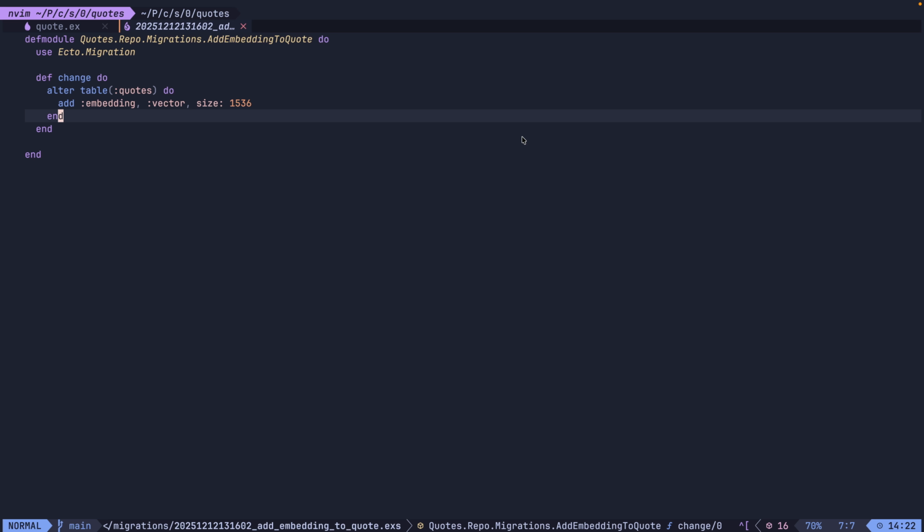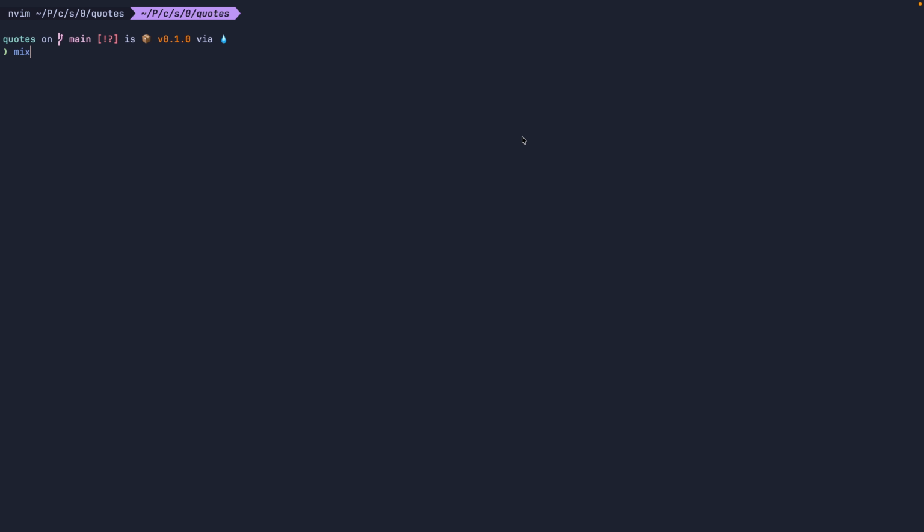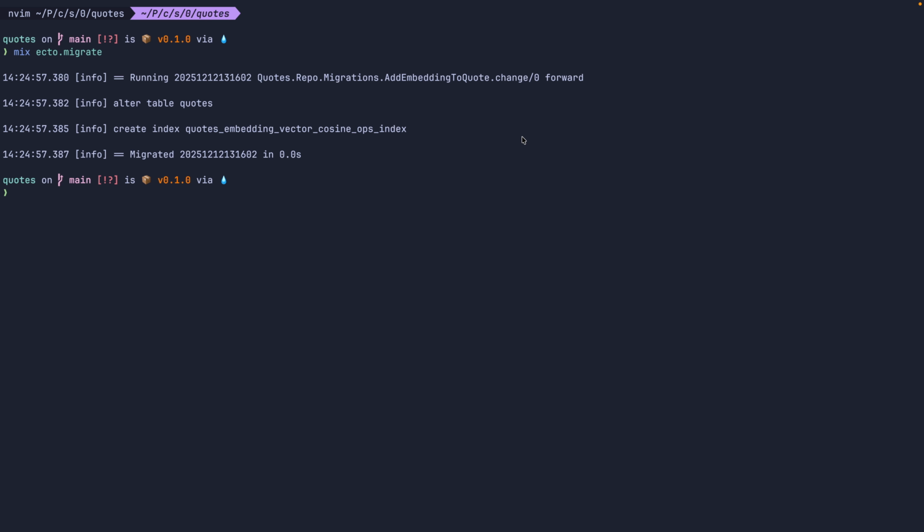While we're here, we can also create an index to make vector search faster. We need to specify the algorithm. HNSW is a good default, unless you have some specific conditions like memory limitations or write-heavy app. And we also need to specify the function that will be used to calculate distance between vectors. Cosine distance is often recommended for text embeddings, but if we have normalized embeddings, like in the case of OpenAI API, we can basically use other distance metrics and get the same results, like L2 distance, for example. Now we call mix ecto.migrate, and our database is ready for storing and searching for embeddings.